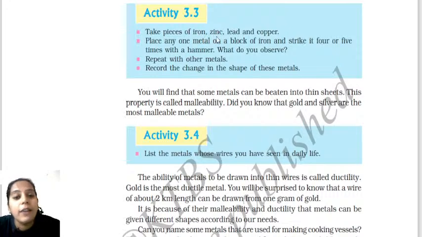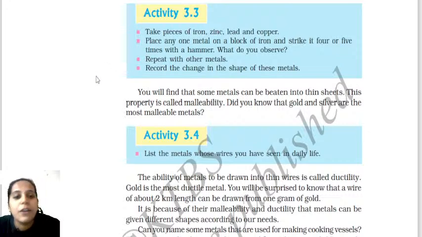Activity 3.3 says to take pieces of iron and zinc, and what else have they given? Just a minute, okay. So take the pieces of iron, zinc, lead and copper and strike them five times on any hard substance, or strike them with a hammer. So when you take the metals like iron, zinc, lead and copper and strike them four or five times using a hammer, what will happen? When you strike it, do you know which property is applying here? Do you know which property has been applied here, children?